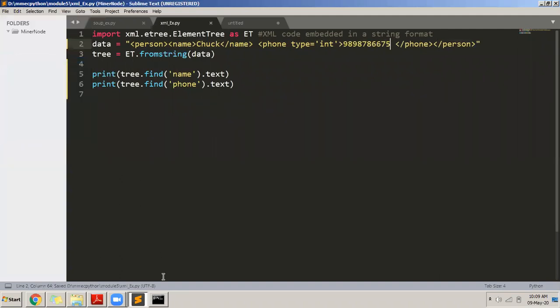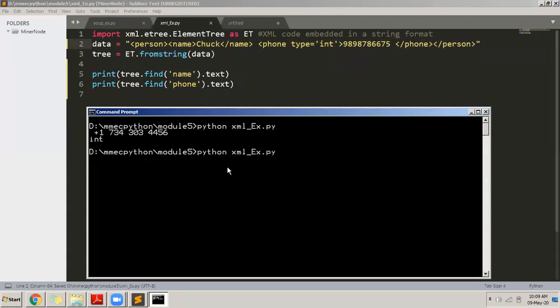File save. If I come to the command prompt here, execute. You can see that it displayed the name first because of tree.find name.text, and then it displayed the phone number. So whatever you want to access, whatever you want to print, you can access it like that and print it. So I displayed the name, that is Chuck, and the phone number also.